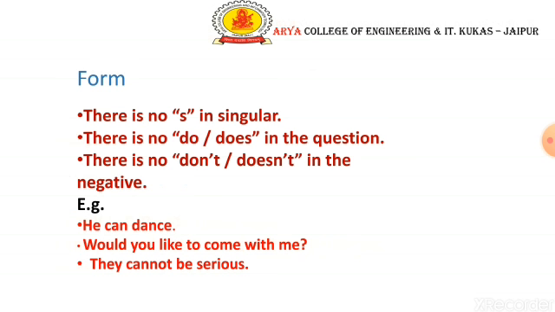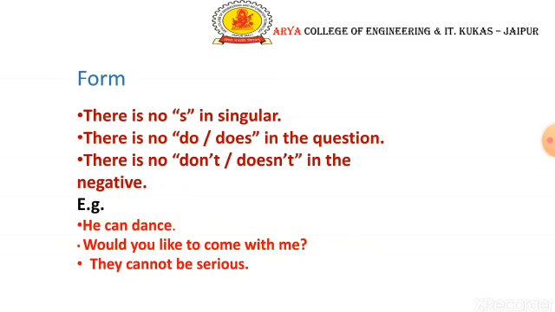Now, form. There is no S in the singular. In the first sentence, you can see he can dance. We don't say he cans dance. With can, we don't put an S. It's going to be wrong because there is no S in a modal. There is no do and does in the questions. While writing a question, we don't use do and does.